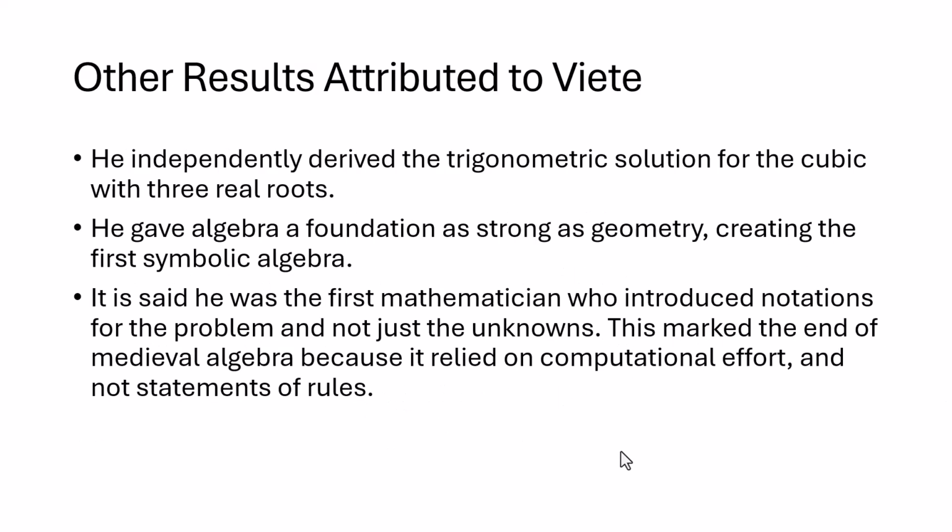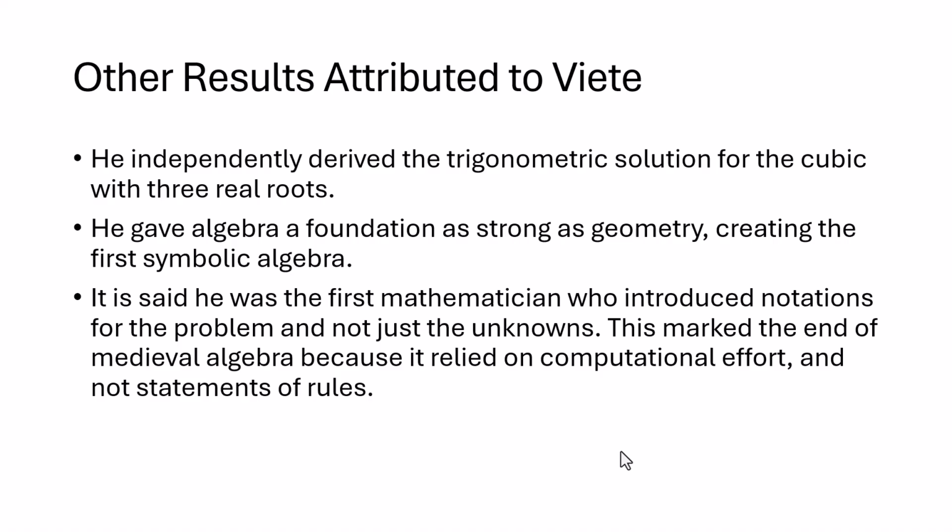Other results attributed to Viete would be that he independently derived trigonometric solutions for cubic polynomials with 3 real roots. While Cardano and Tartaglia were doing their root finding, he was also able to identify cubic solutions.